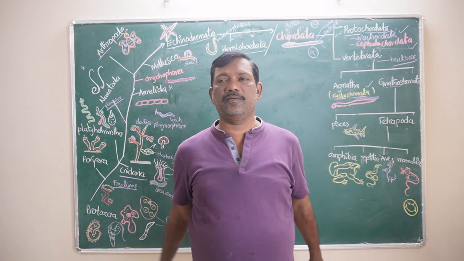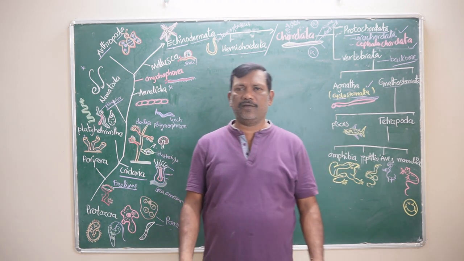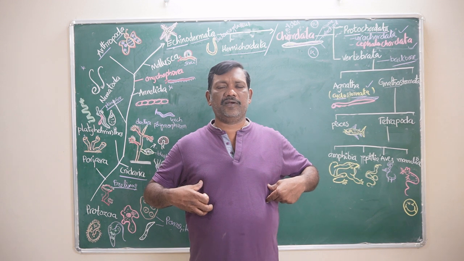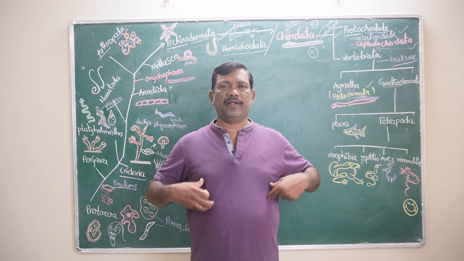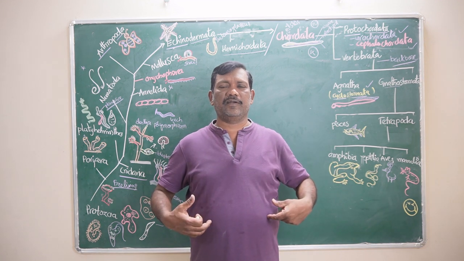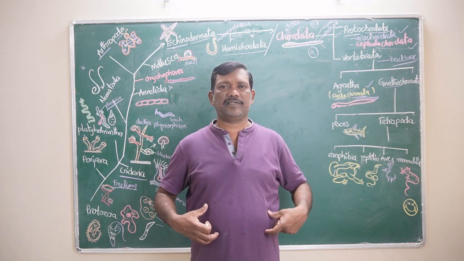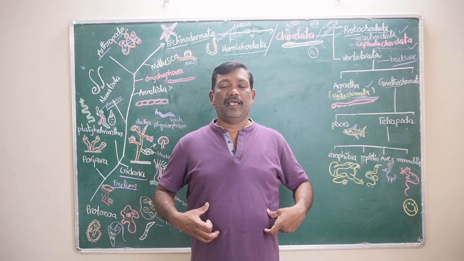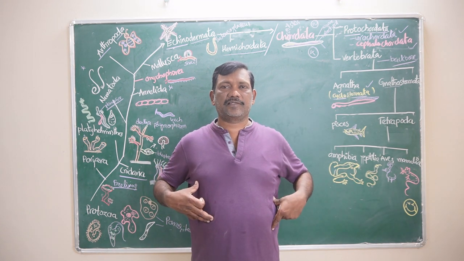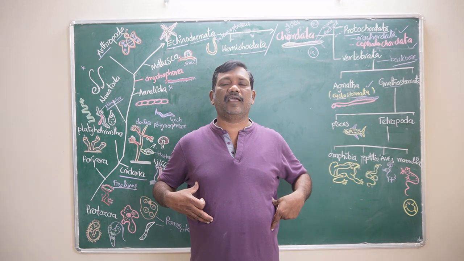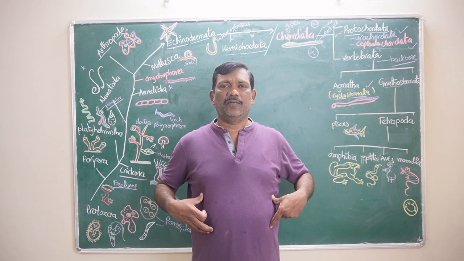Next, how is the coelom forming? What do you mean by coelom? For example, in my body you can see the internal organs present: heart, lungs, liver, kidney, like that many organs. Those are internal organs. But except those organs, is there any space in my body? Yes, the space is present. The space is called the cavity. That cavity is called the coelom.